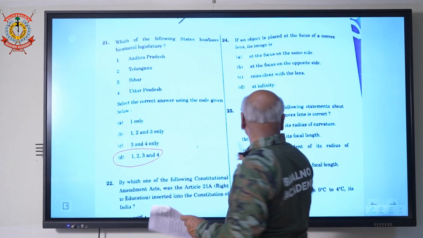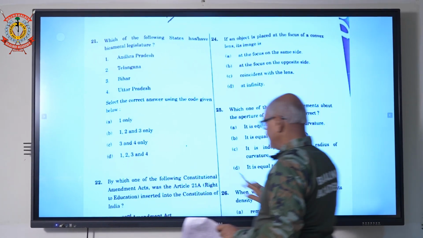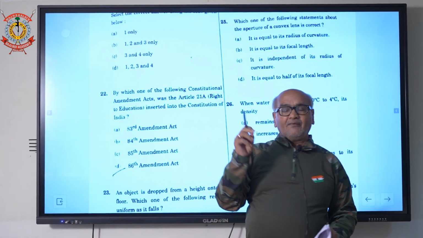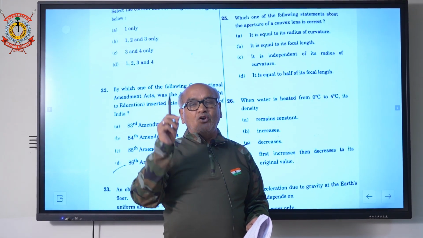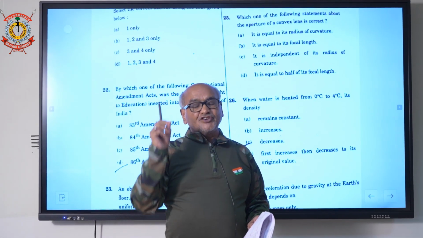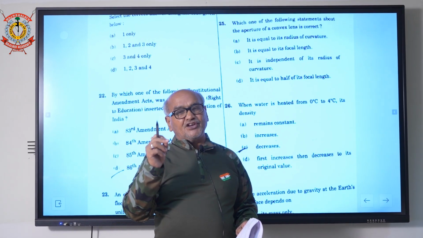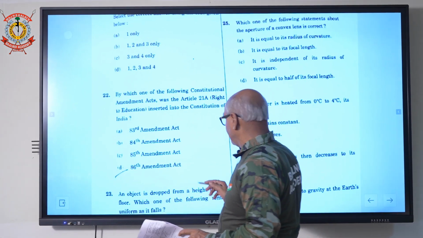Question number 22. By the 86th Amendment, we have added Article 21A in our Constitution. Children 6 to 14 years should be given free and compulsory education by the state. So answer will be 86th Amendment.